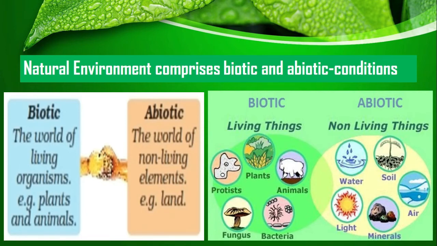Okay, let's talk about the natural environment. Natural environment comprises both things, abiotic and biotic. Biotic means living organisms. Abiotic means non-living elements. But both are created by nature because these are part of the natural environment.